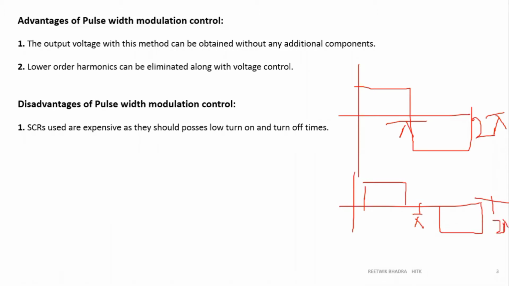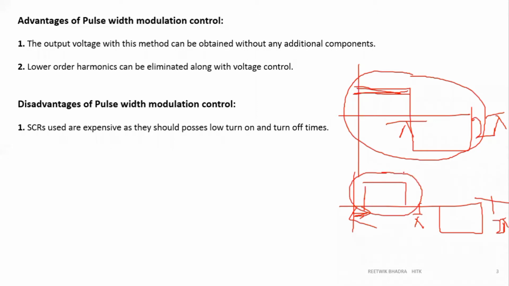Since it was a symmetrical square wave, our value was coming out to be the magnitude of this, VDC. If it was VS, then for full bridge it was coming out to VS, average and RMS. But now you have a gap over here, so you have to calculate that average and RMS value. It will depend upon how much gap is present and how much pulse width you are taking. So now your voltage is controllable. That's why my first point, another advantage of PWM control, is that output voltage is controlled.